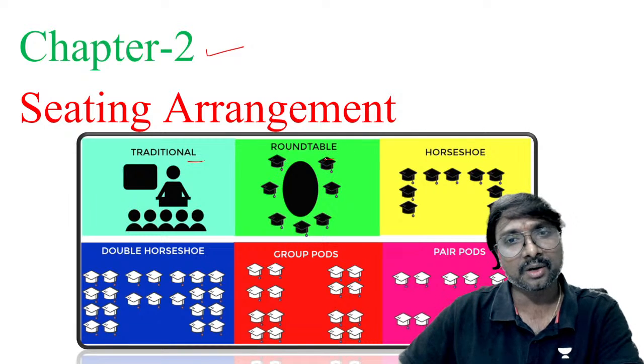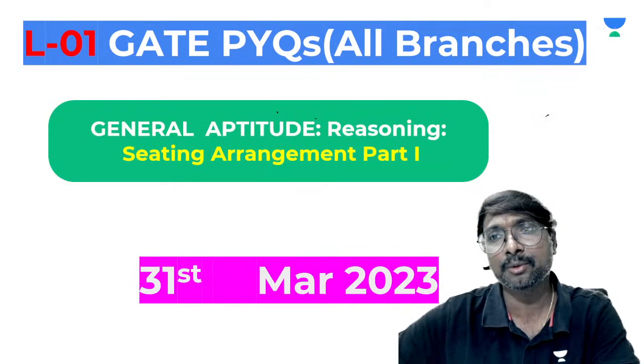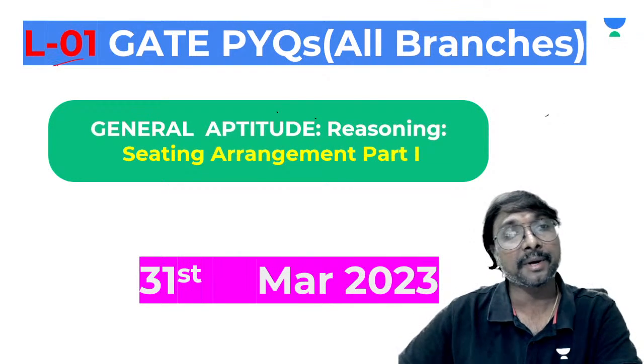Now coming to this second chapter, that is seating arrangement. So like the traditional round table, horseshoe, various types of seating arrangements will be there. People will be sitting in different patterns.